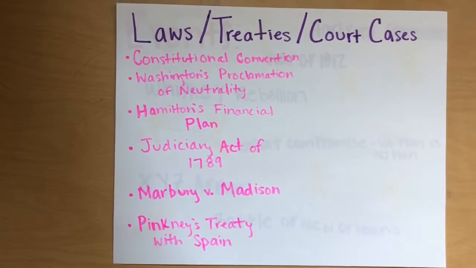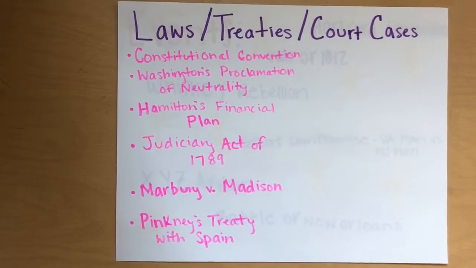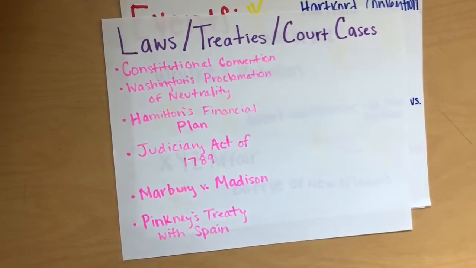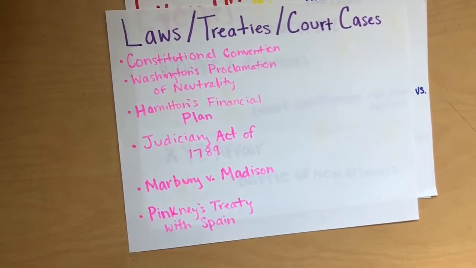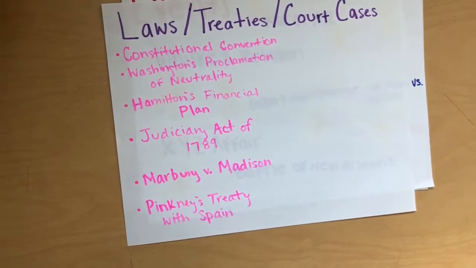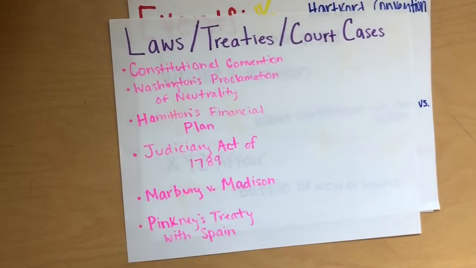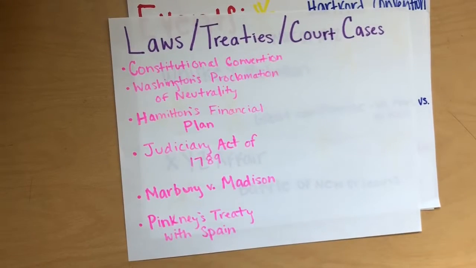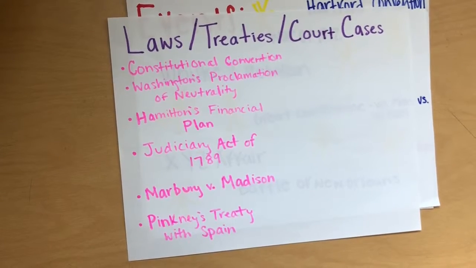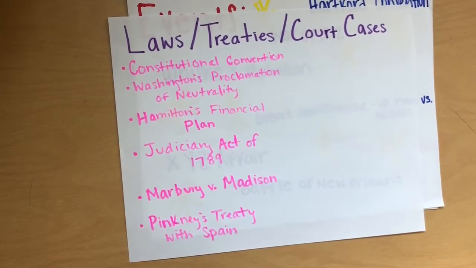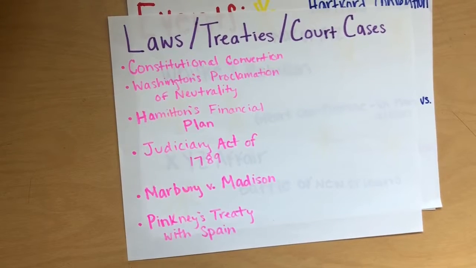Judiciary Act of 1789. Act of 1789, an act to establish the judicial courts. Marbury versus Madison, court case that established the principle of judicial review, meaning the courts have the power to strike down laws, statutes, and some government actions against the Constitution.